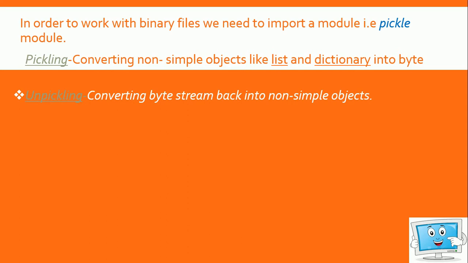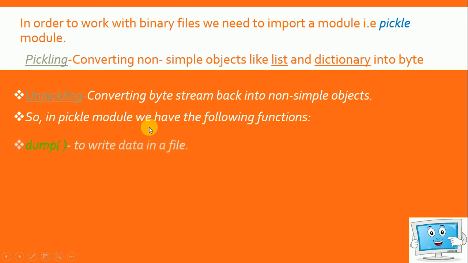Pickling refers to converting non-simple objects like list and dictionary into byte form. अगर हम पाइथन के अंदर लिस्ट और डिक्शनरी पास करते हैं तो उसे 0 और 1 की फॉर्म में कन्वर्ट करने के लिए हमें एक मॉड्यूल चाहिए होता है जिसे हम बोलते हैं पिकल मॉड्यूल. Then next is unpickling, which converts the byte stream back into the non-simple objects, that is bytes को again अगर हमें लिस्ट और डिक्शनरी में चेंज करना है, so that process is known as unpickling.